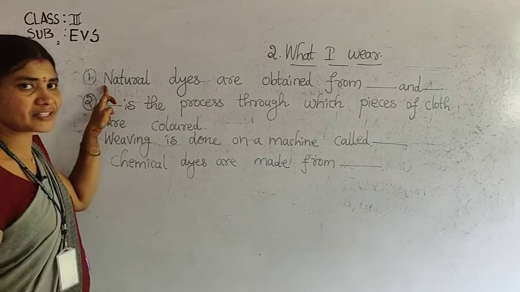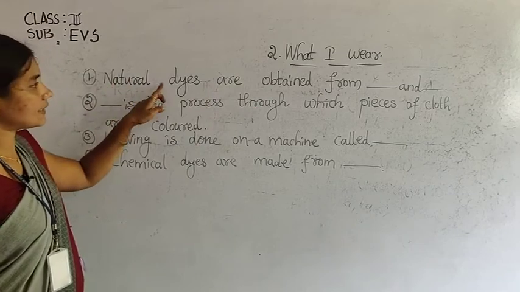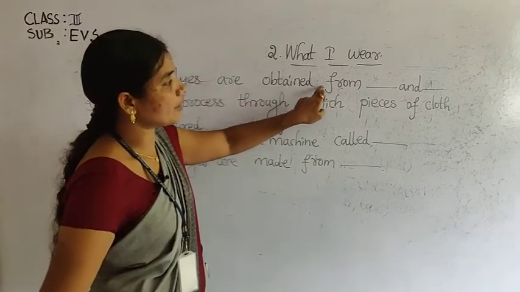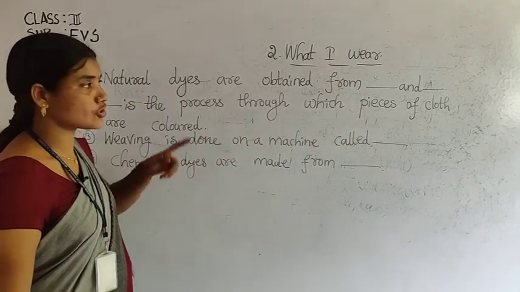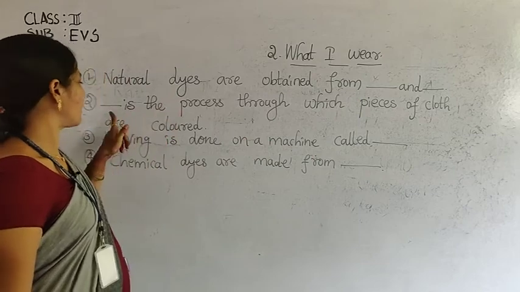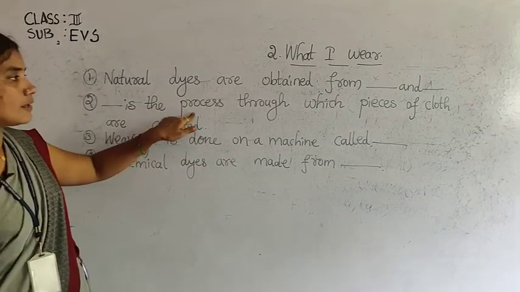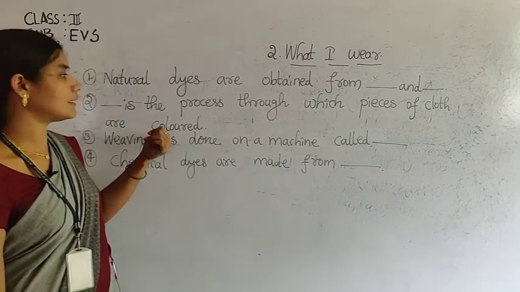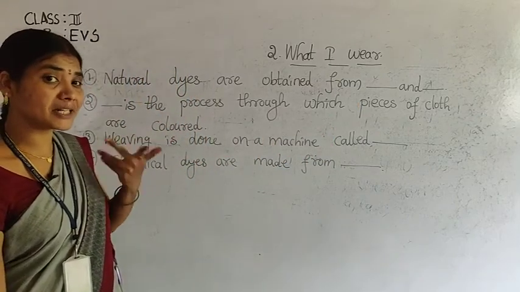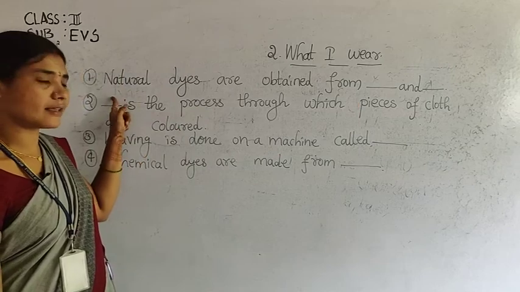Once again, listen to the questions carefully. Natural dyes are obtained from dash and dash. How do we get natural dyes? You should answer that. Second, dash is the process through which pieces of cloth are colored. What is that process? I repeated it many times, no? Write the answer there.